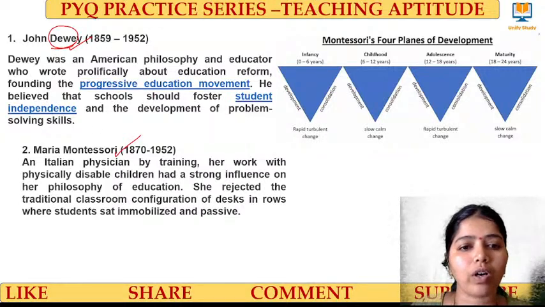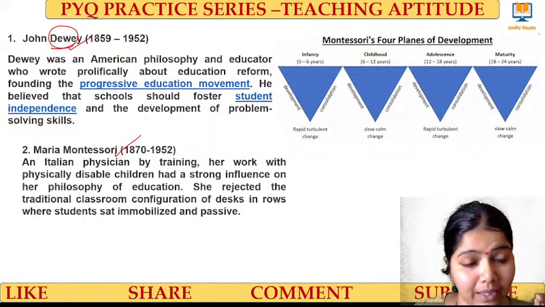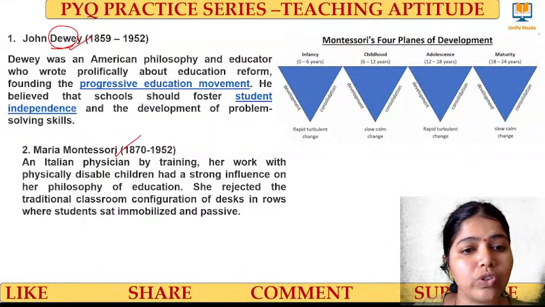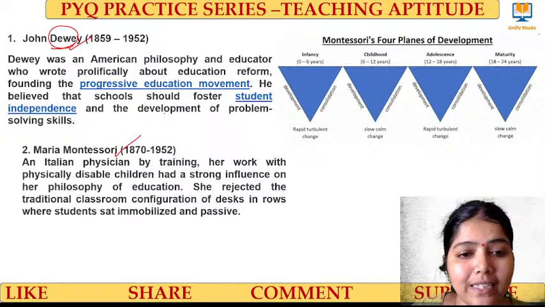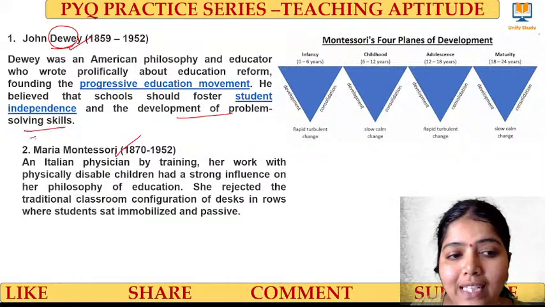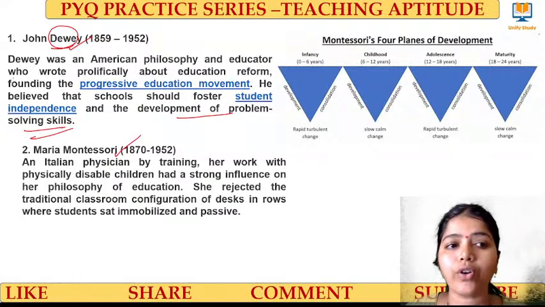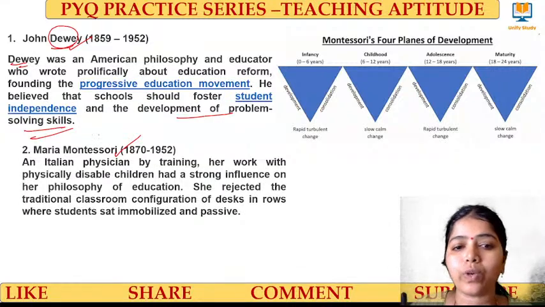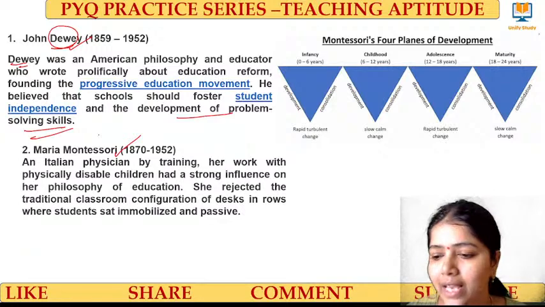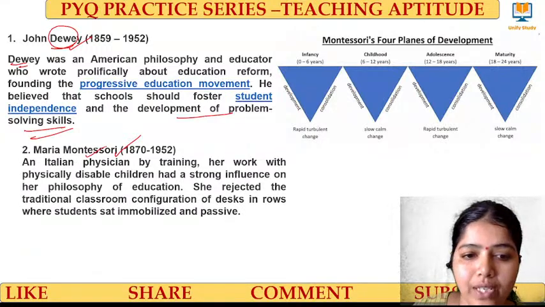So they worked on what? They worked on progressive education. They believe, especially Dewey believed, that schools should foster students' independence and development of problem-solving skills. That is the major work of John Dewey, right? He wanted the students to concentrate on problem-solving skills. Yes, right. And then comes Maria Montessori.